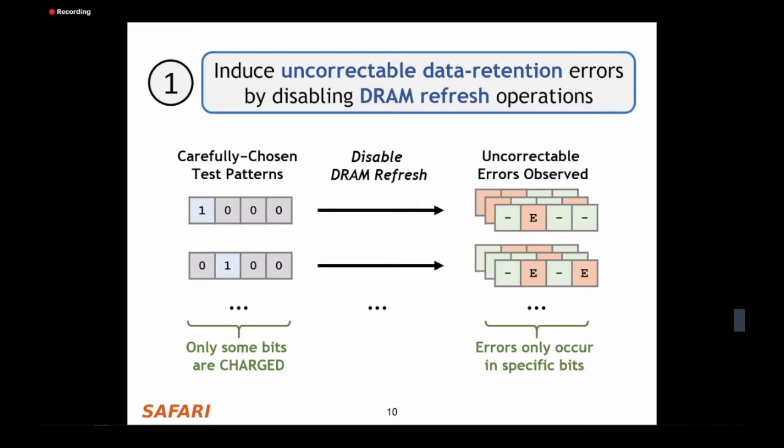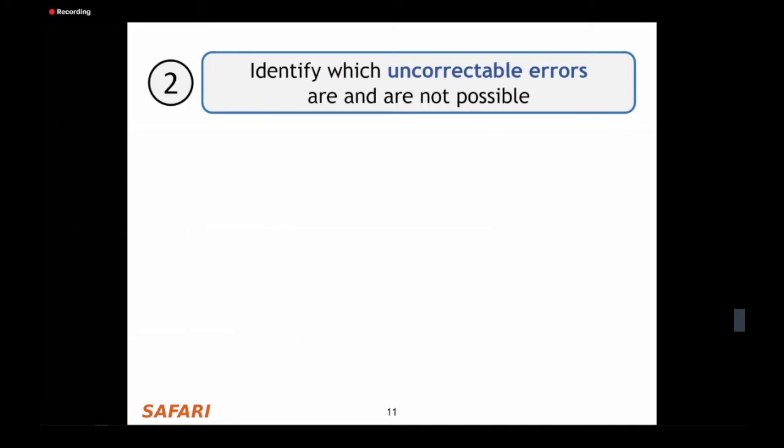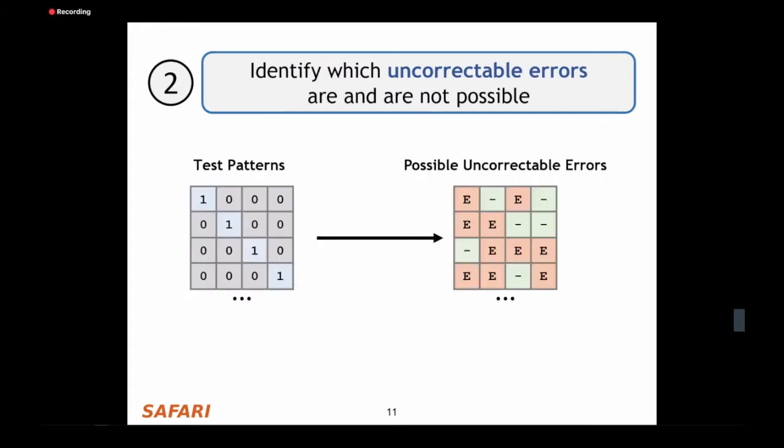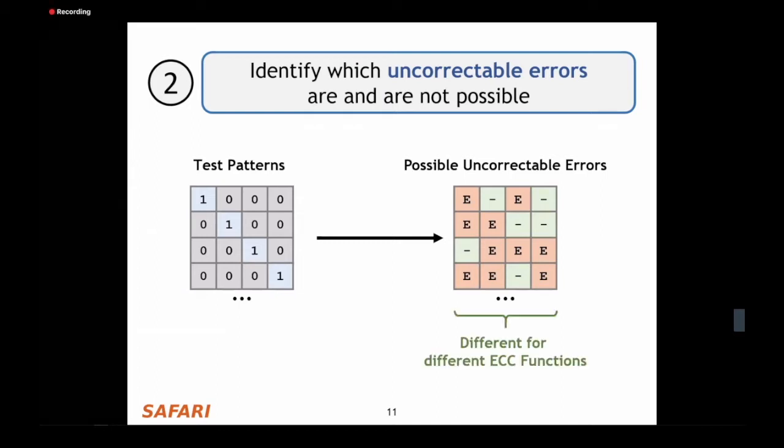In our second step, we identify which uncorrectable errors are and are not possible for each test pattern. And in order to do this, we make a table of the different test patterns and itemize which of these bits are actually susceptible to errors and which are not. And this is very important because this table will be different for different ECC functions.